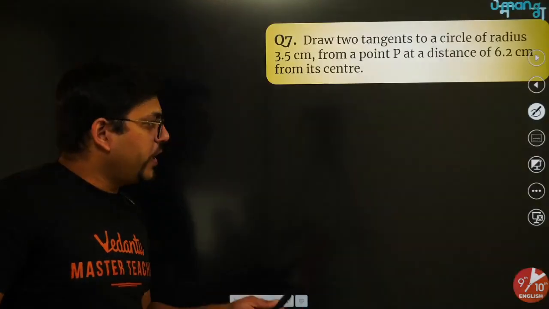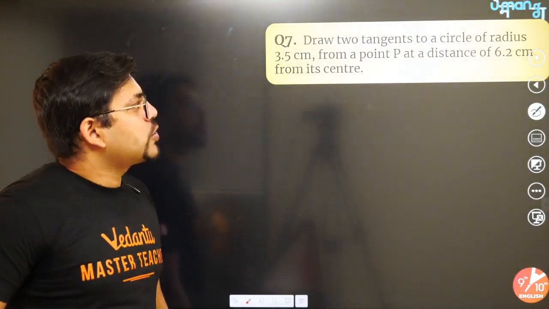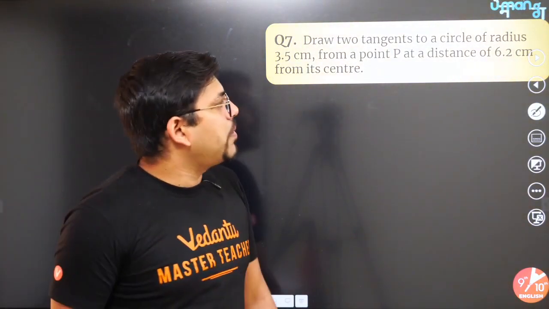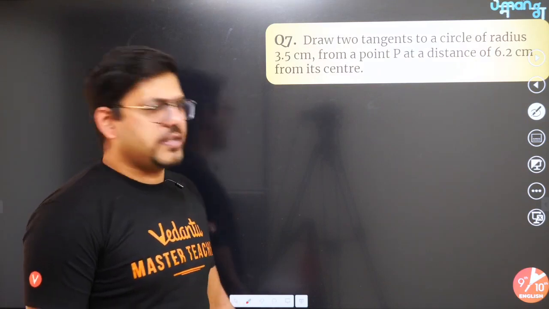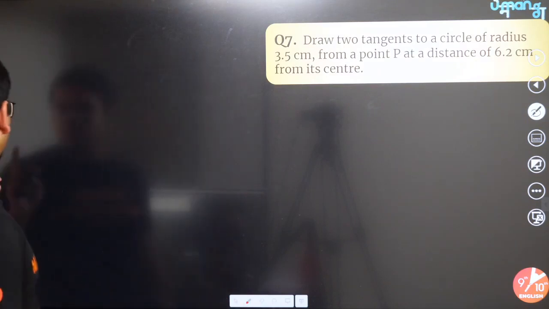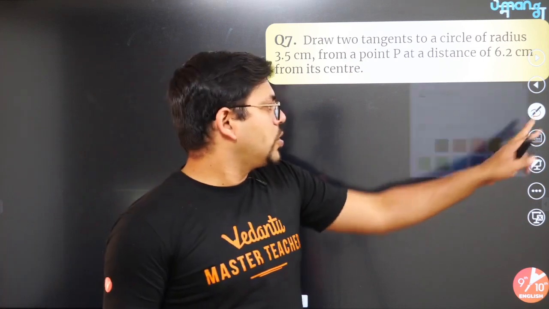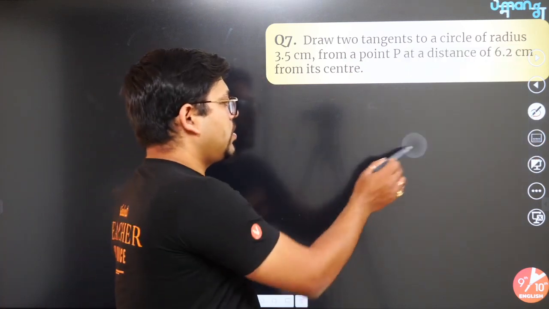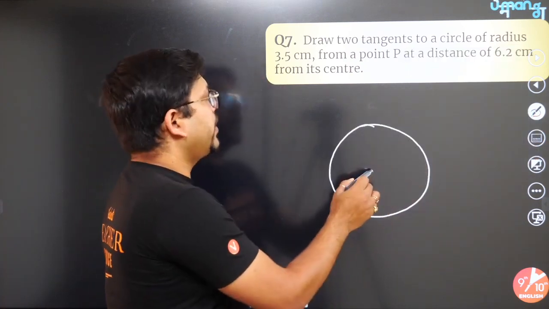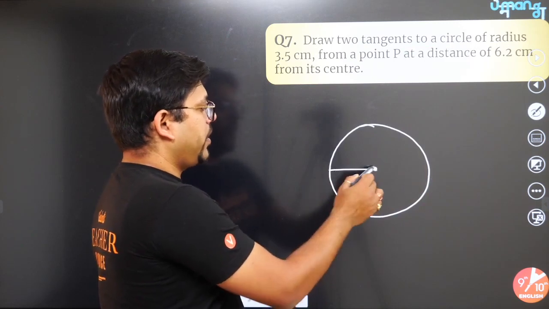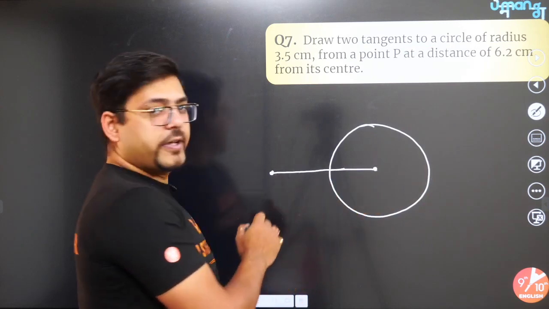If you understood this, here is the next question. Next question says, draw two tangents to a circle of radius 3.5 centimeters from a point 6.2 centimeters from its center. Very simple. From a point 6.2 from the center. So here is your circle. Radius is given 3.5. From here, take a point 6.2 like here.